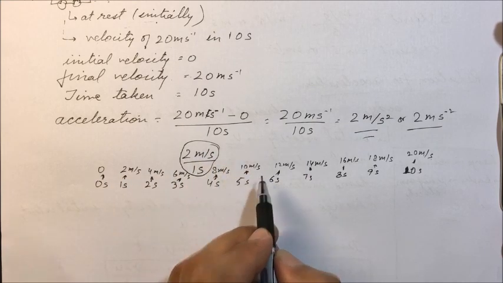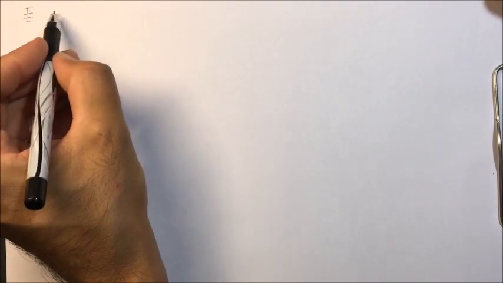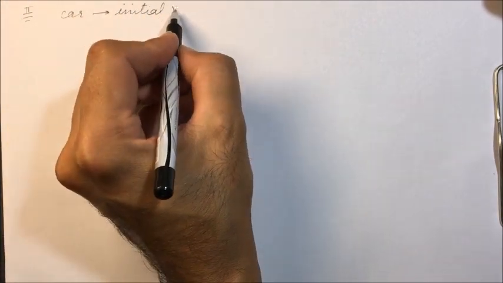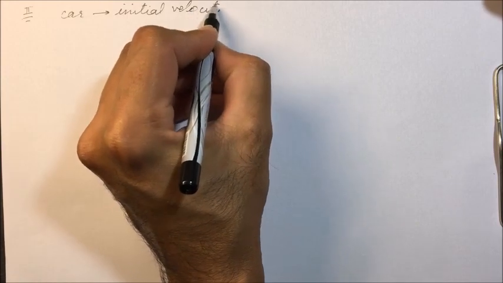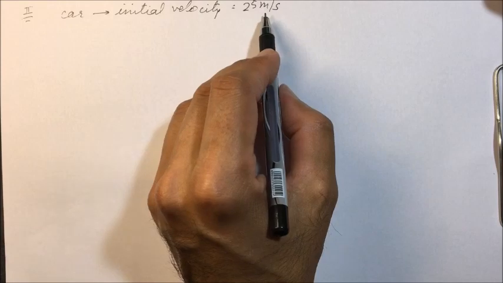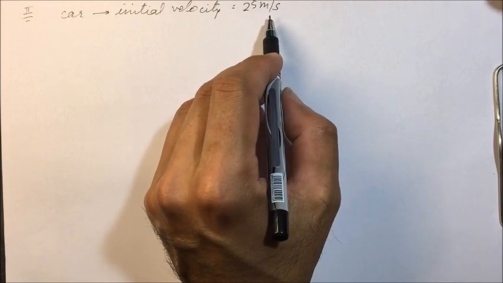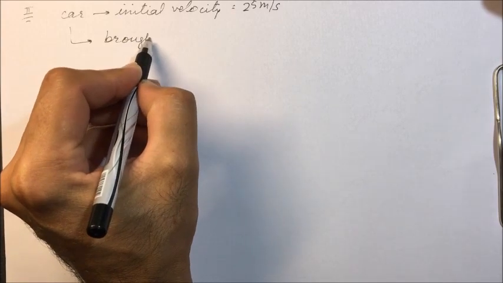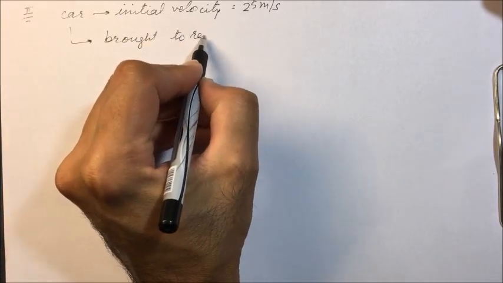Here we will be discussing the second example. Here we are having a car, and it is initially moving with a velocity of 25 meter per second. It is brought to rest.